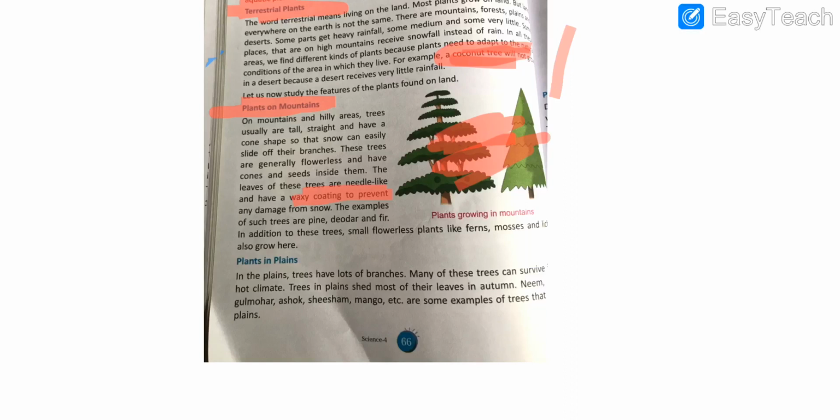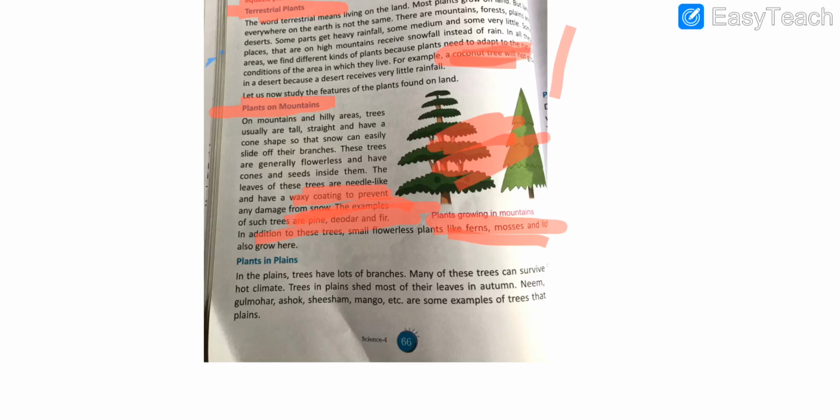The examples of these plants that are present in the mountains include pine, deodar, and fir. Students, this fir tree is commonly called the Christmas tree. Some ferns and mosses also grow on mountains. So these were the features of the plants that grow on mountains.